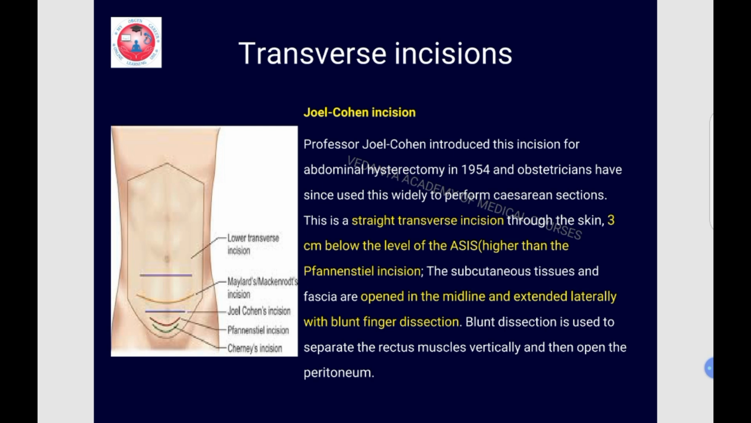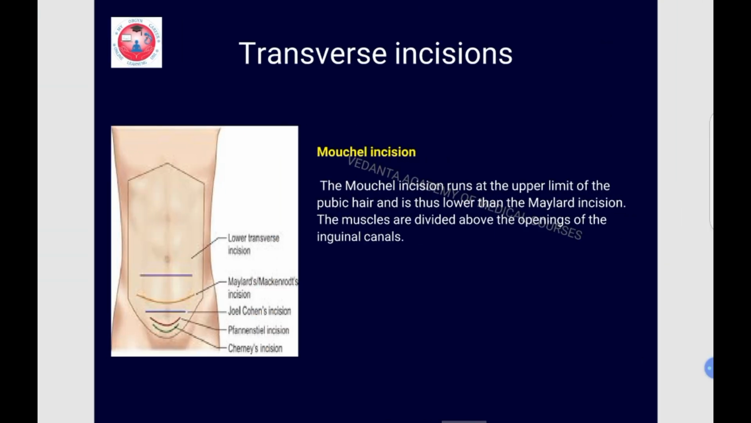The subcutaneous tissues and fascia are opened in the midline and extended laterally with a blunt dissection. Okay, in Joel Cohen incision it is a blunt dissection for lateral extension of the fascia. Blunt dissection is used to separate the rectus muscles vertically and then open the peritoneum. So these are few differences between the Joel Cohen and the Pfannenstiel incision.